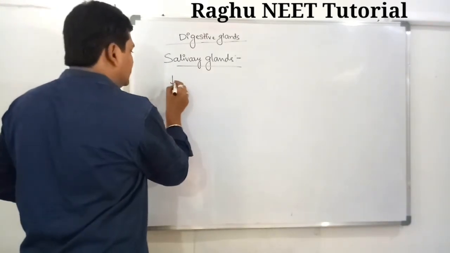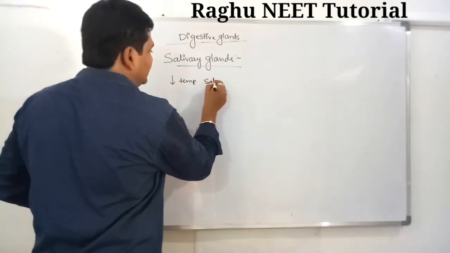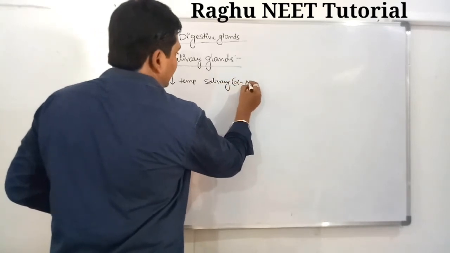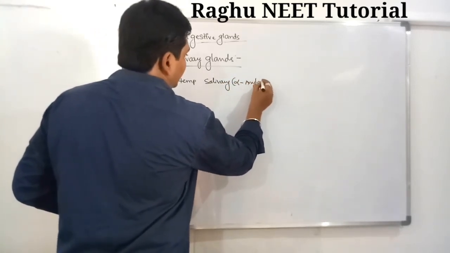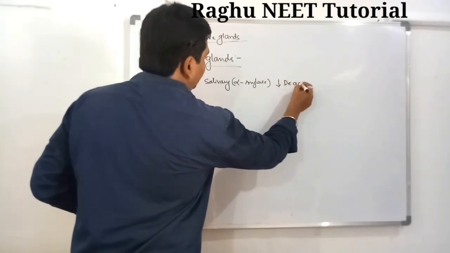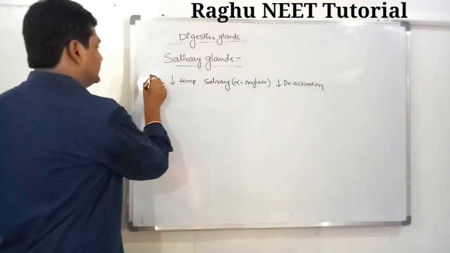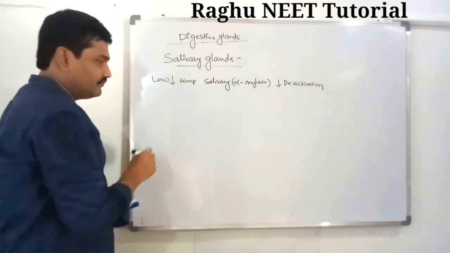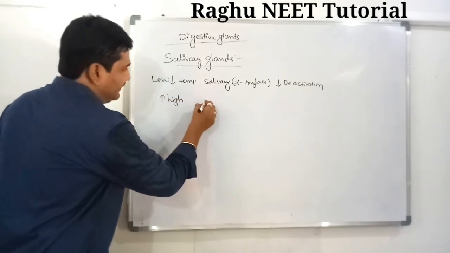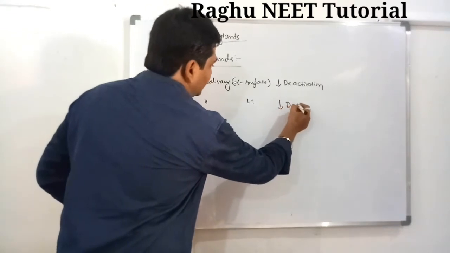At low temperature, salivary amylase is deactivated. At high temperature, salivary amylases are completely denatured.